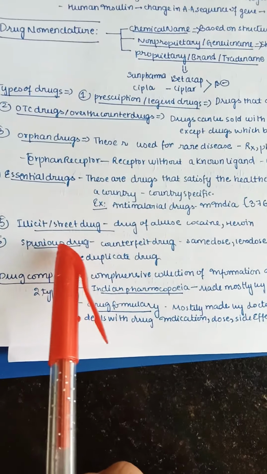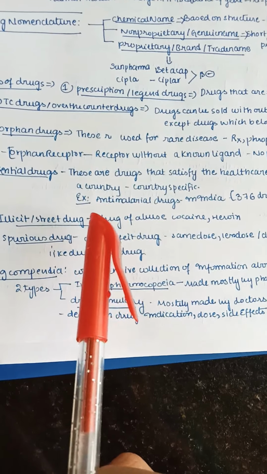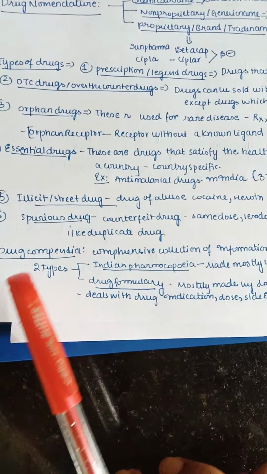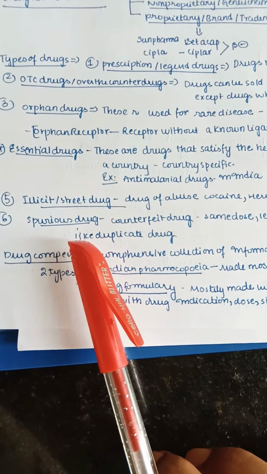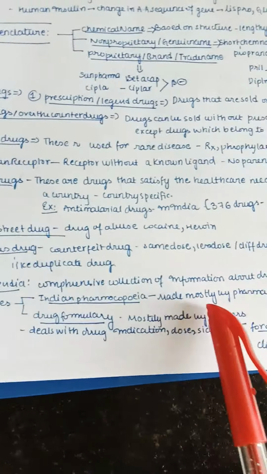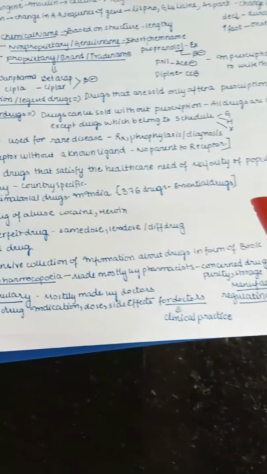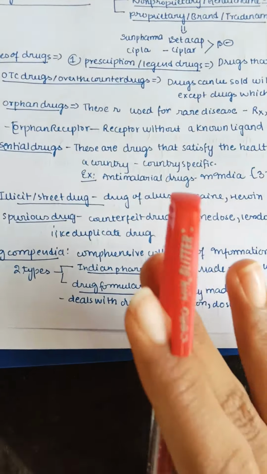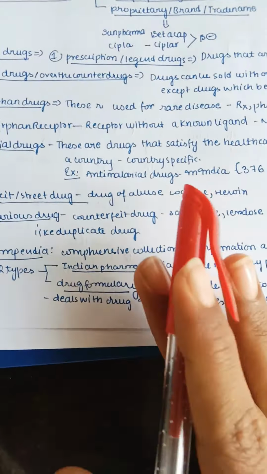Next we have illicit or street drugs. This is a drug of abuse, which is not to be used, like cocaine, heroin, etc. Then spurious drugs, which are counterfeit drugs. They may have the same dose, a lesser dose, or a completely different drug. So these are like duplicate drugs.